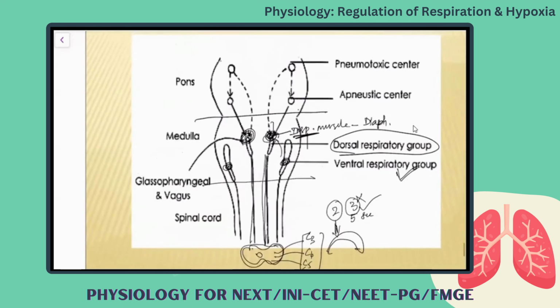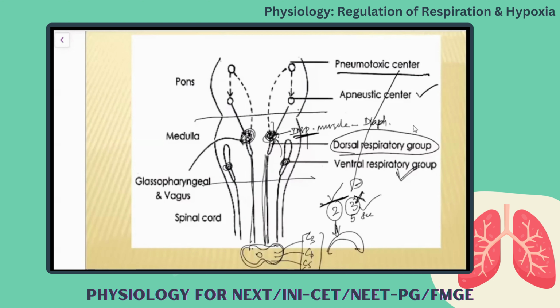And when you talk about the pneumotaxic center, this is the switch between inspiration and expiration. The dorsal respiratory group remains active only for 2 seconds, but for the remaining 3 seconds it does not remain active. It is because during the stimulus period, this pneumotaxic center is giving inhibitory signal to the dorsal respiratory group. So it switches off the inspiratory signal and makes the expiration happen in a passive way.